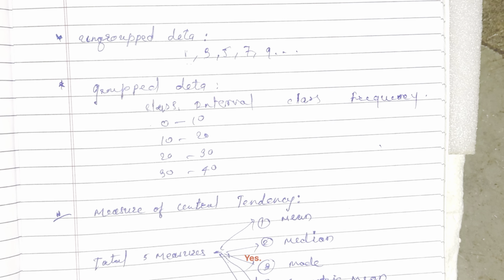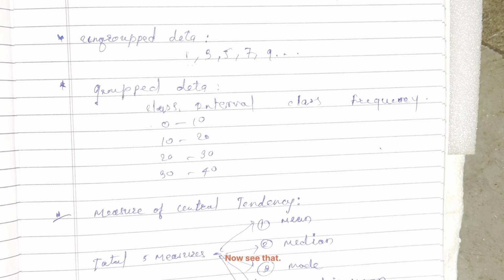For ungrouped data it is way easier to understand. Mean means we add all n observations and divide by the total number of observations. It is a mean, very easy. Median means the middle value of our given observations.